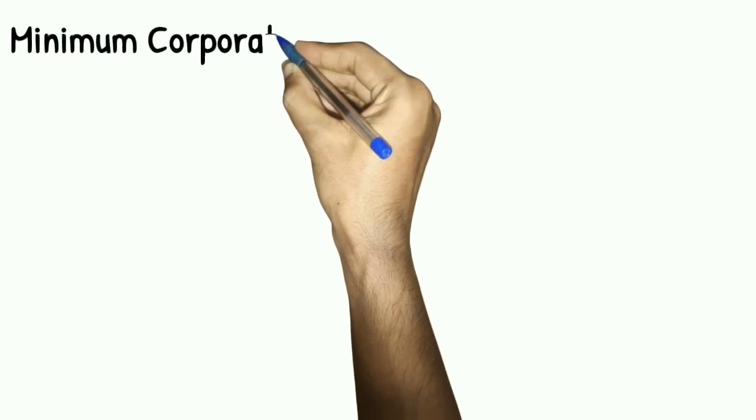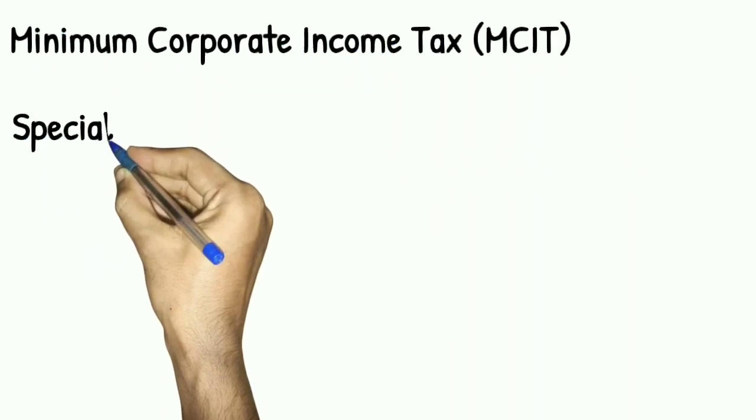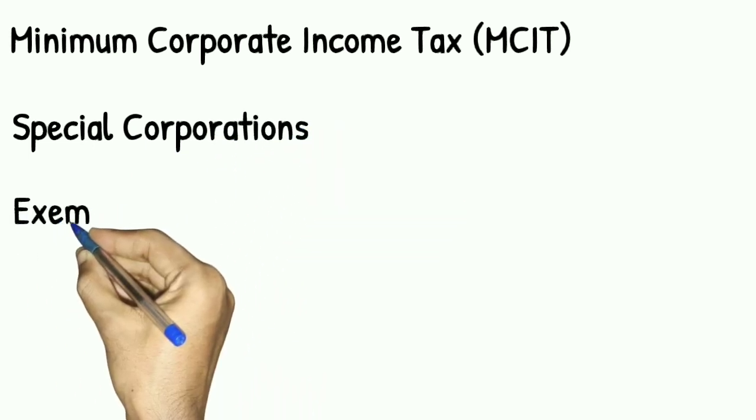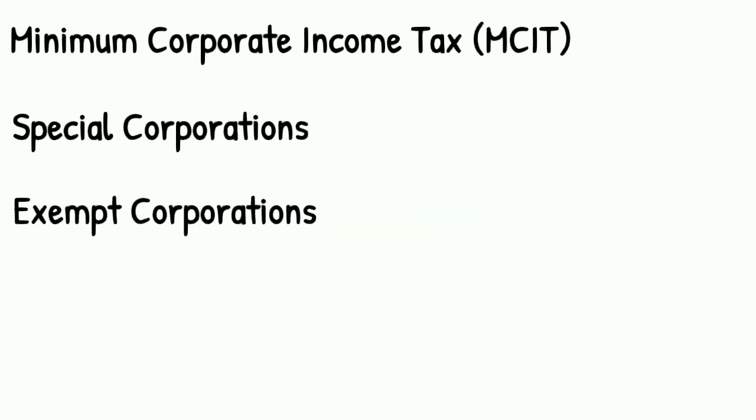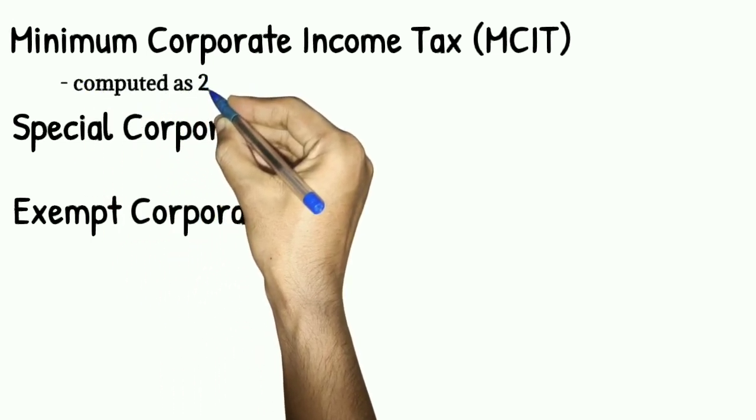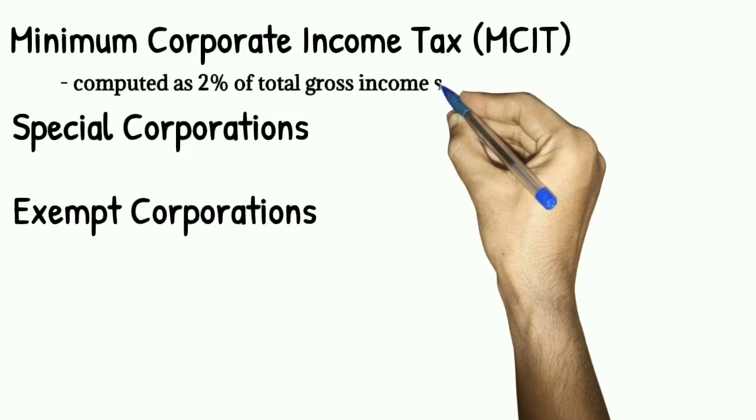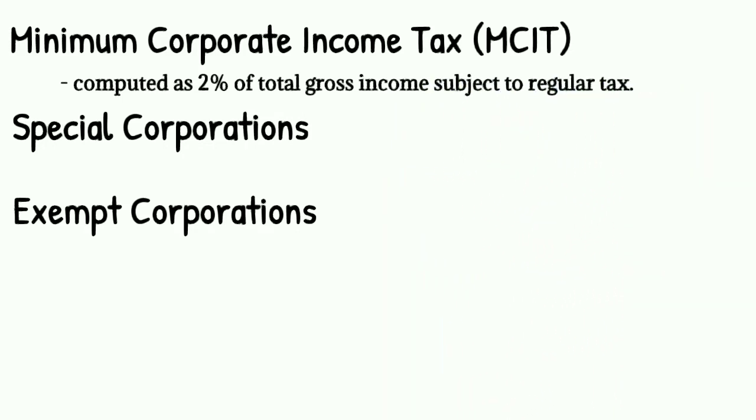Now, at this point, it is important to explain the minimum corporate income tax or MCIT, the special corporations, and the exempt corporations. Kanina, nabanggit ko itong minimum corporate income tax at sinabi ko kanina na this is computed as 2% of total gross income subject to regular tax. That means para makompute yung minimum corporate income tax or MCIT, kailangan nating i-multiply yung 2% sa total gross income subject to regular tax. See the difference?